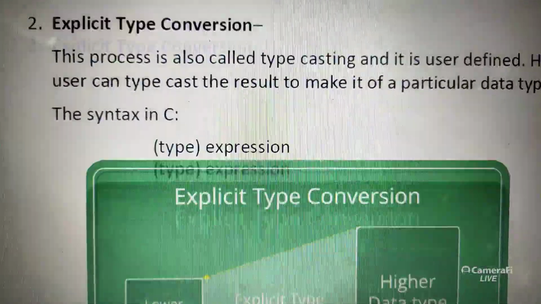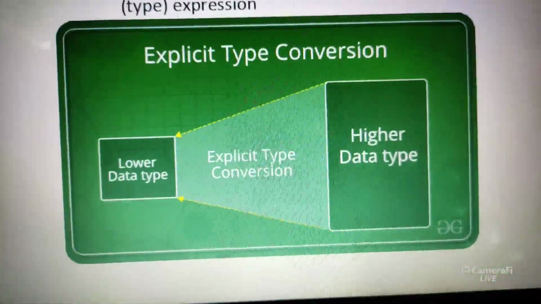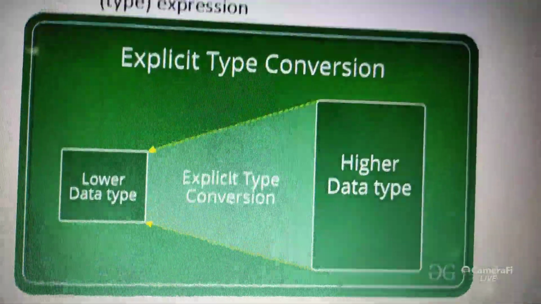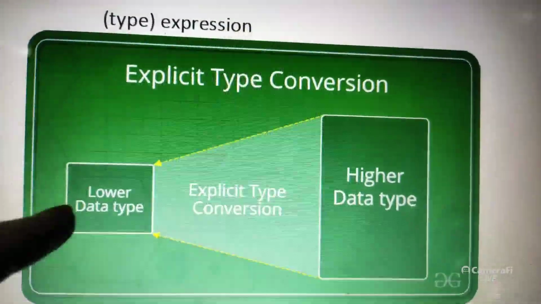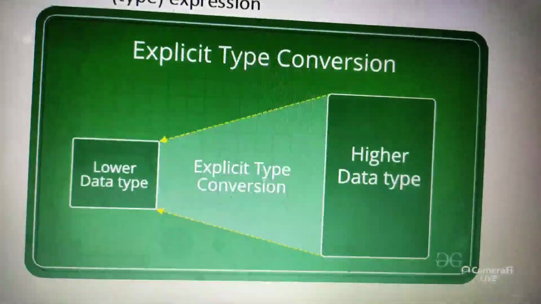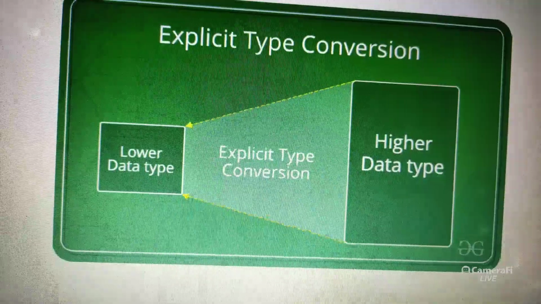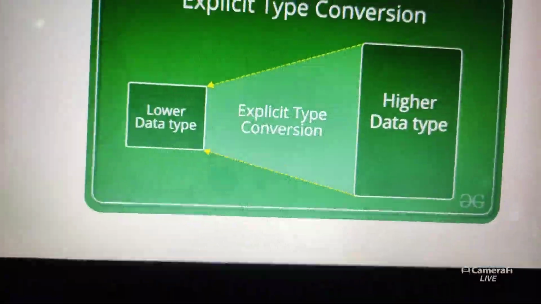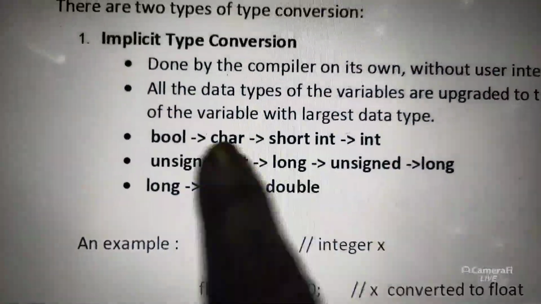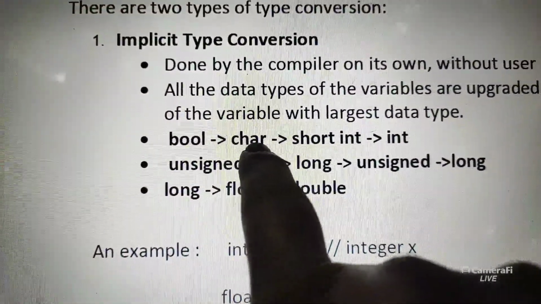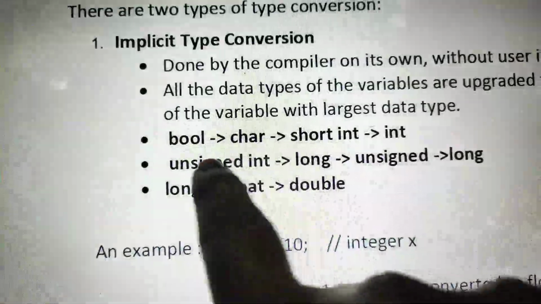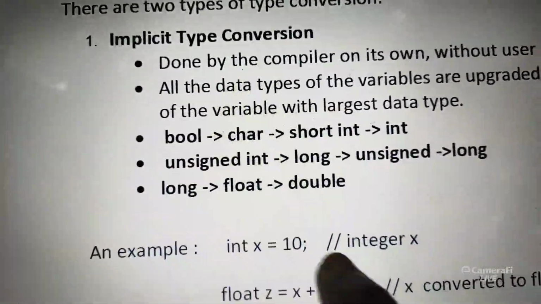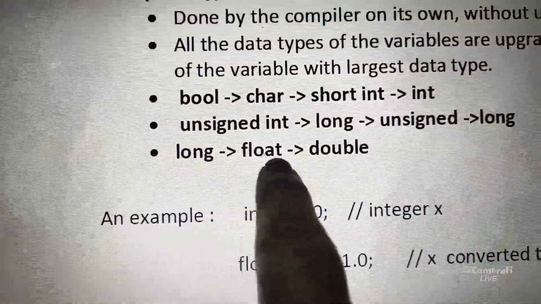Type conversion. Okay, when the user explicitly, wantedly, converts the lower data type to a higher data type, that is called explicit conversion. Lower data type means what? Starting: short int is lower, int higher, long higher. Okay, so I'll show again. Bool lower, character higher, and so on; in this order you can understand. Long is lower, float is higher.